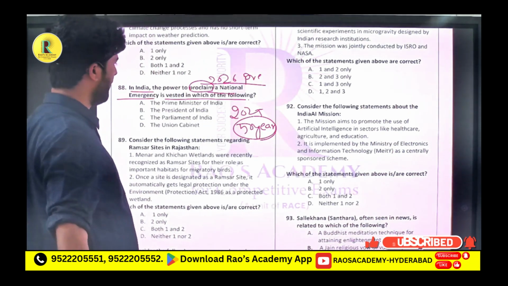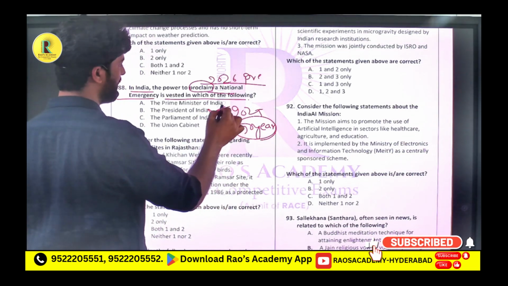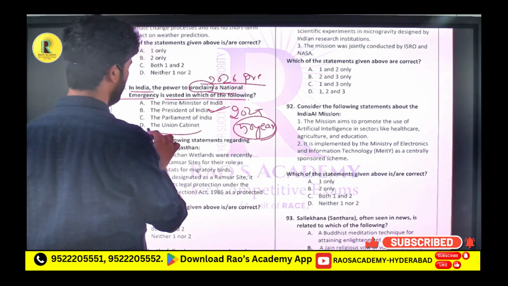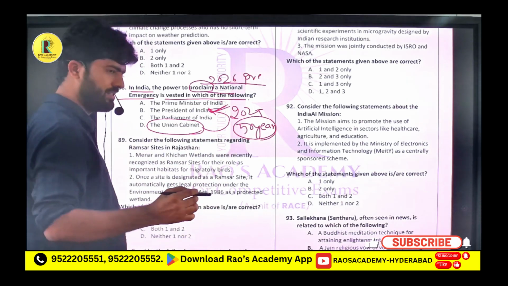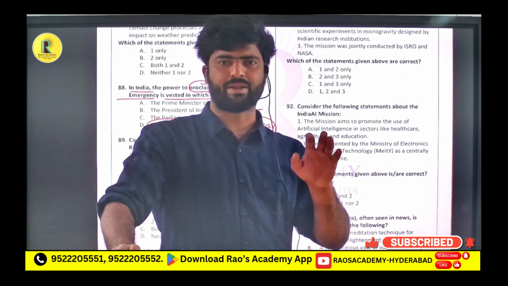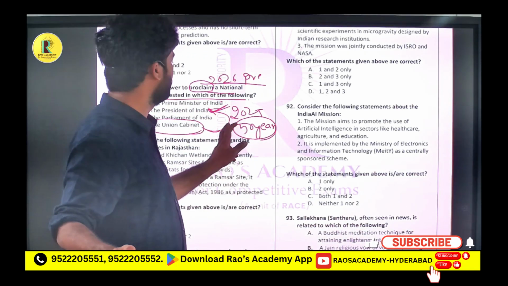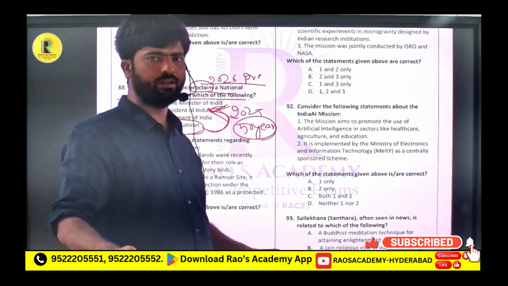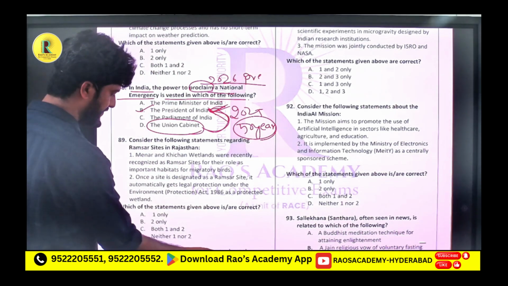So always the power to proclaim is in the president. The Prime Minister can recommend, not the Prime Minister as such, the Cabinet can recommend to the president to proclaim the national emergency. Okay? But the Cabinet does not have the power to proclaim. Only the president can take the decision to proclaim. Based on the Cabinet decision, the president only can proclaim it. So the answer is the President of India, option B.